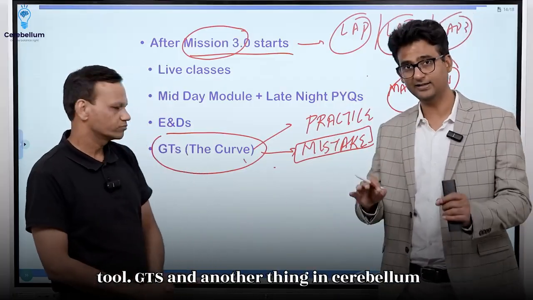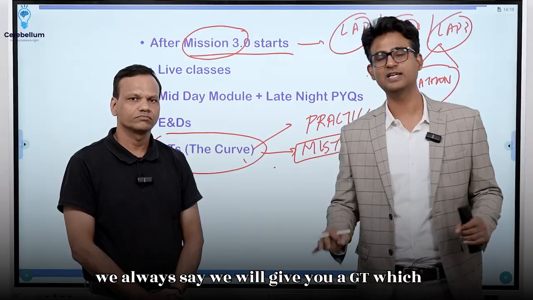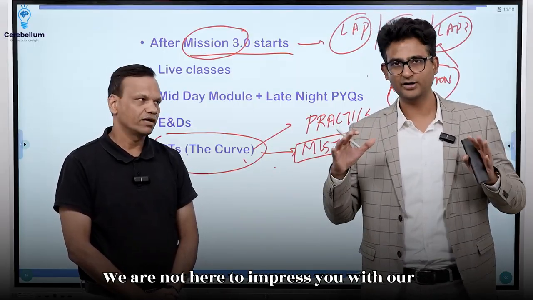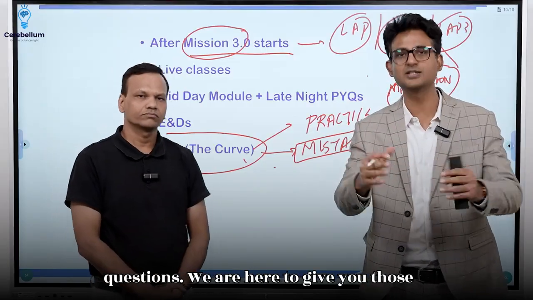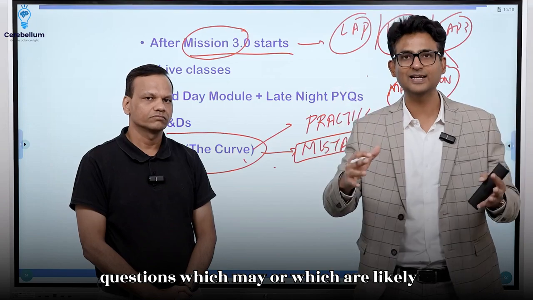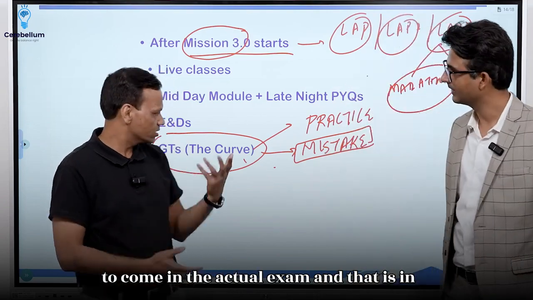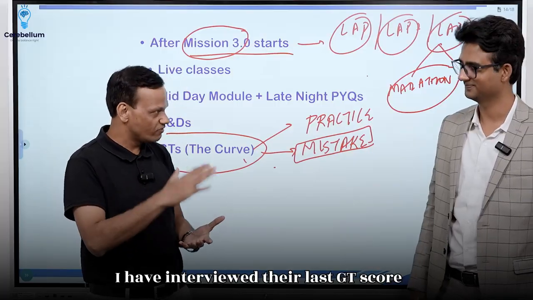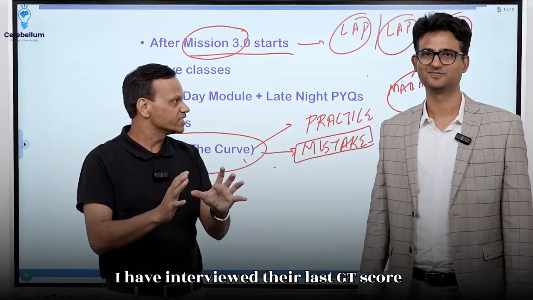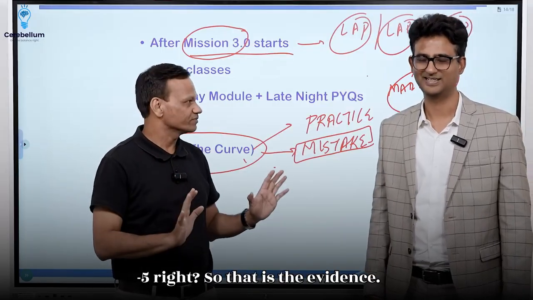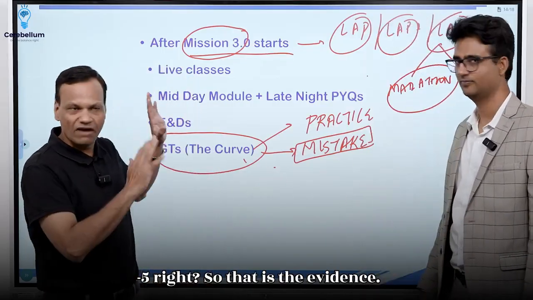Another thing in Cerebellum, we always say we will give you a GT which is going to be closer to the actual exam. We are not here to impress you with our questions. We are here to give you those questions which are likely to come in the actual exam. And that is in fact very clear cut. Most of the students I have interviewed, their last GT score and the actual FMGE score differed by only ±5. So that is the evidence.